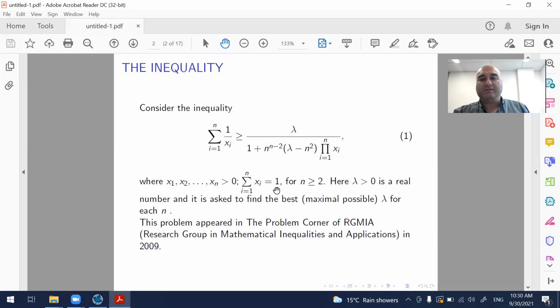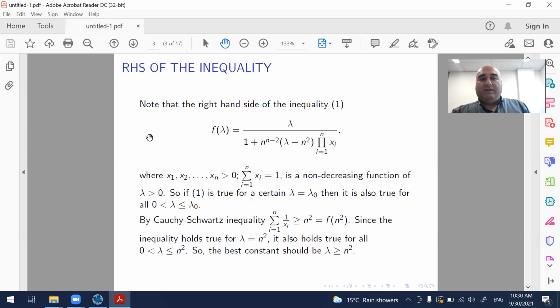Their sum is taken as 1 for simplicity. And we assume that n is greater than or equal to 2. Here, lambda is a real parameter, and it is asked to find the best, maximal possible lambda for each n. This problem appeared in the problem corner of the research group in mathematical inequalities and applications in 2009.